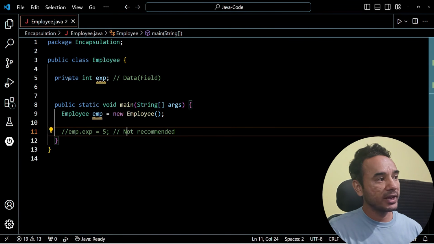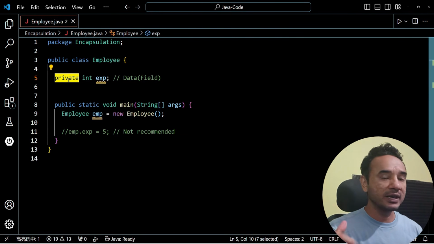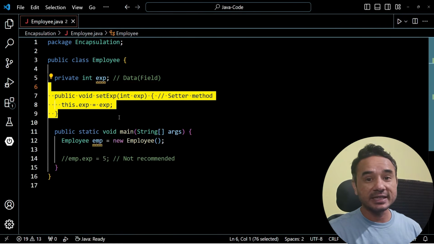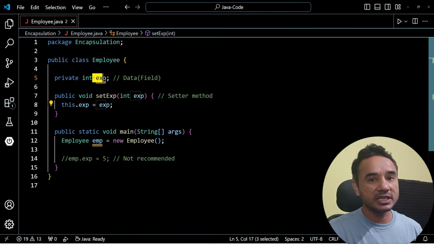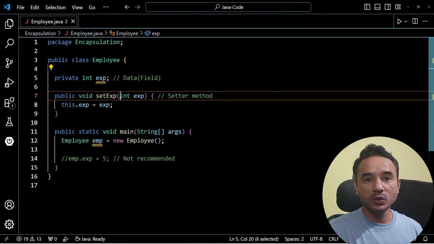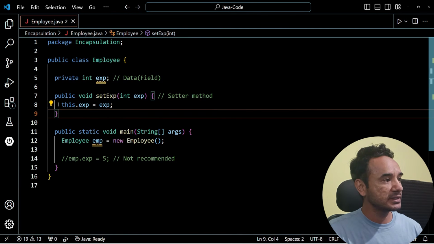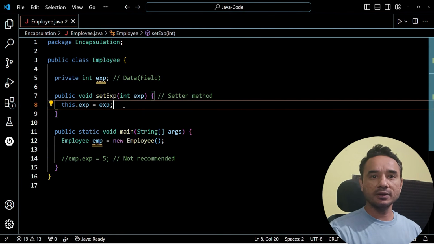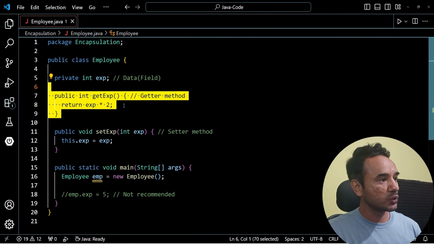First you have to make sure your experience field should be private, so that your field is not accessible outside this class, to make it secure. Then define a setter method like this to set the above experience field with the value which you are receiving in the parameter here using this keyword. So this is the setter method. Then you have to use the getter method.